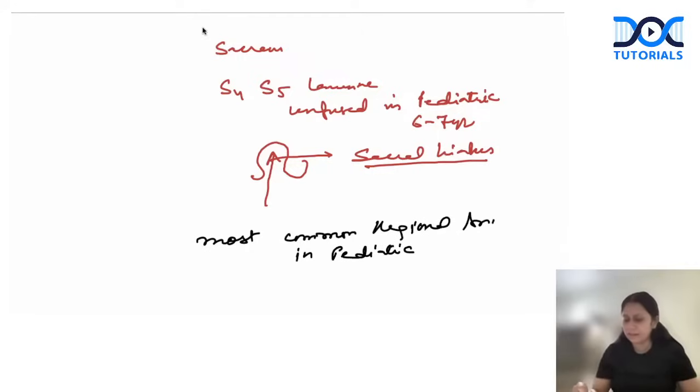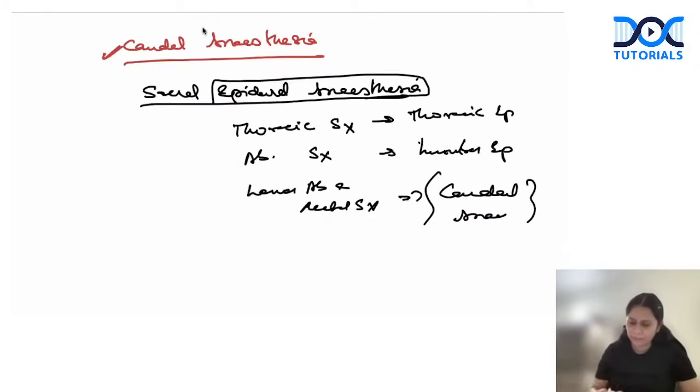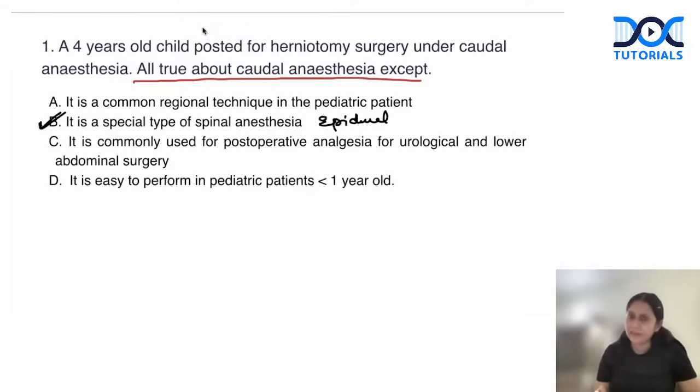So for children less than 6 to 7 years, for lower abdominal and urological procedures, we put a caudal through which we maintain the analgesia of the patient. So the statement that it is a common regional anesthesia technique for pediatric patients is correct. It is commonly used for postoperative analgesia for urological and lower abdominal surgery, correct.